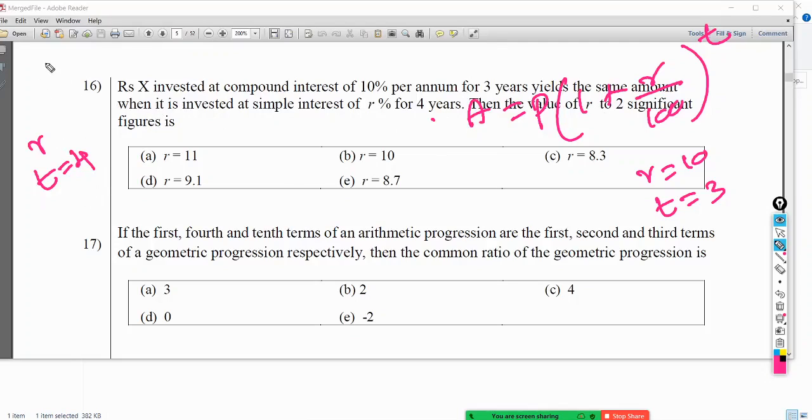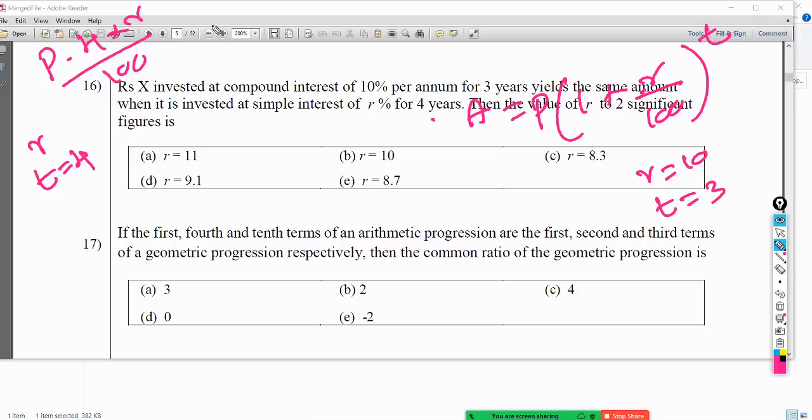Okay, let's take it as P. Simple interest for 4 years, 4 R, PTR divided by 100, that is the interest. They say this interest is the same amount when invested at simple interest R for 4 years, and of course the principal.